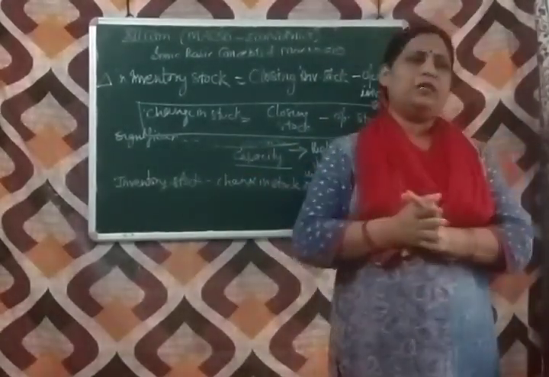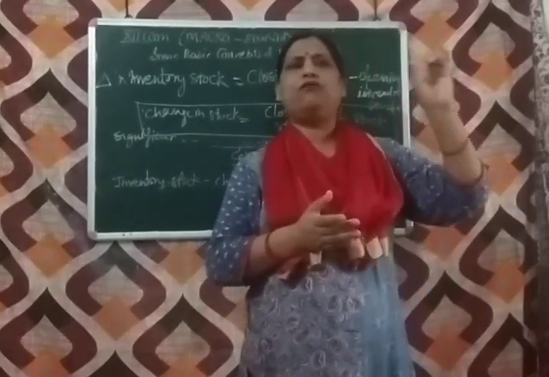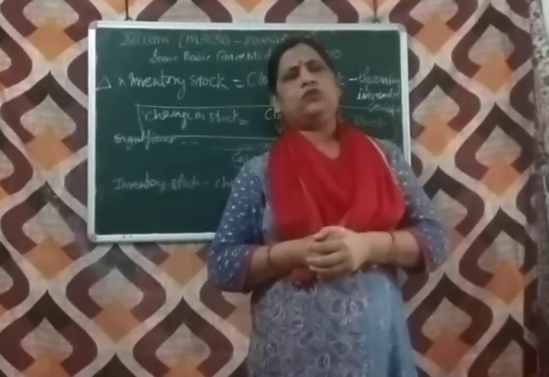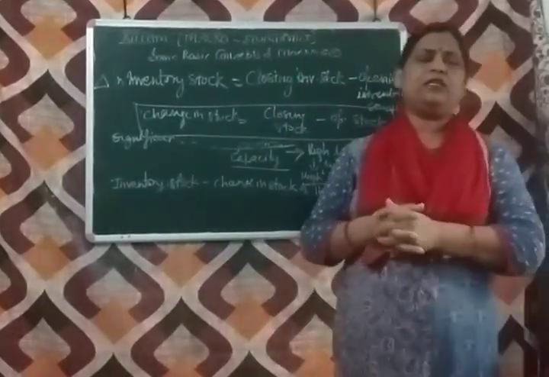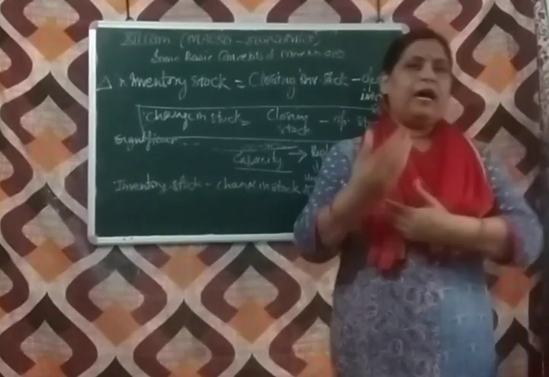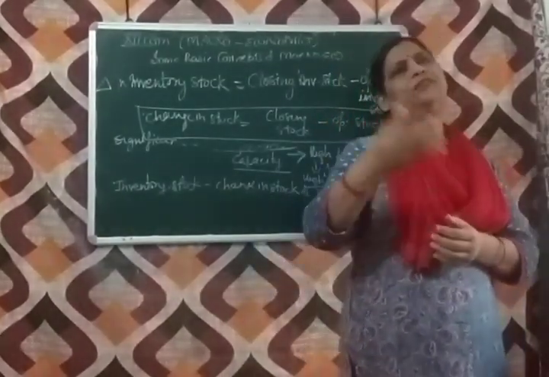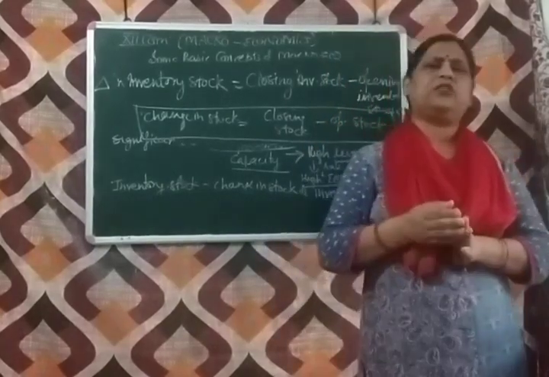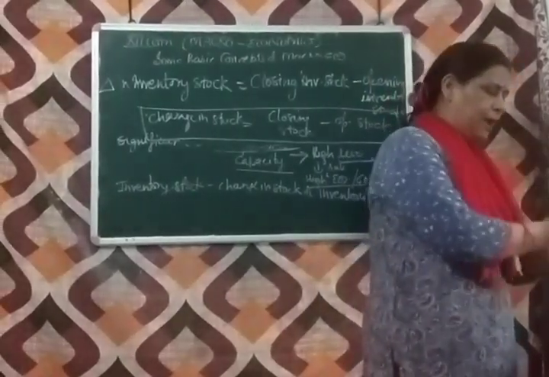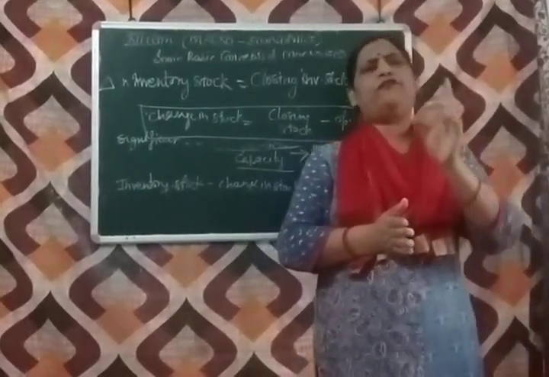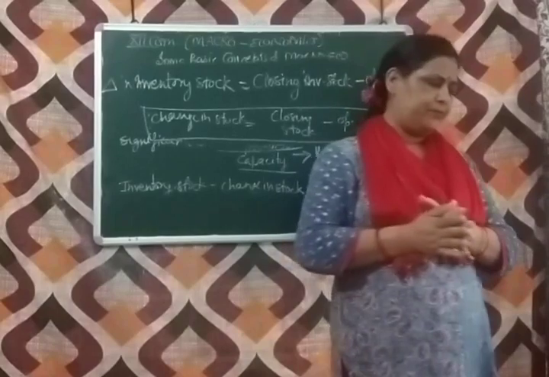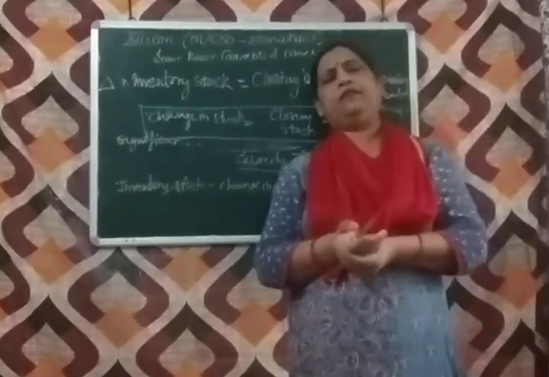Now this inventory stock is of two types. First is wanted inventory stock and another one is unwanted inventory stock. Wanted inventory stock is also known as desired or ex ante or planned inventory stock. On the other hand, the unwanted stock is also known as unplanned or undesirable inventory stock. Planned inventory stock is the stock of finished goods, semi-finished goods and raw material which is planned by the producer during an accounting year. It is willingly prepared by the producer.